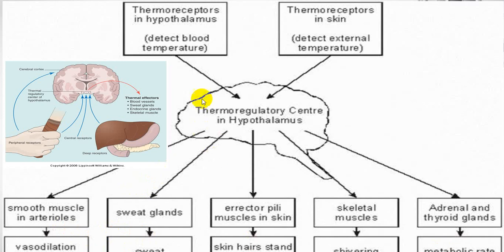Now this input is given to the thermoregulatory center by thermoreceptors which are present in certain organs and, ideally, in the hypothalamus itself, and the skin has thermoreceptors which will give an idea regarding the external body temperature, and through that an idea regarding environmental temperature, and then you will have either heat loss or heat preservation.